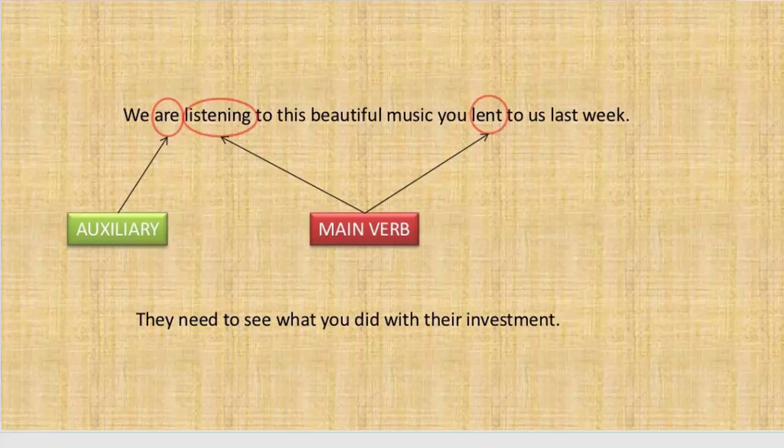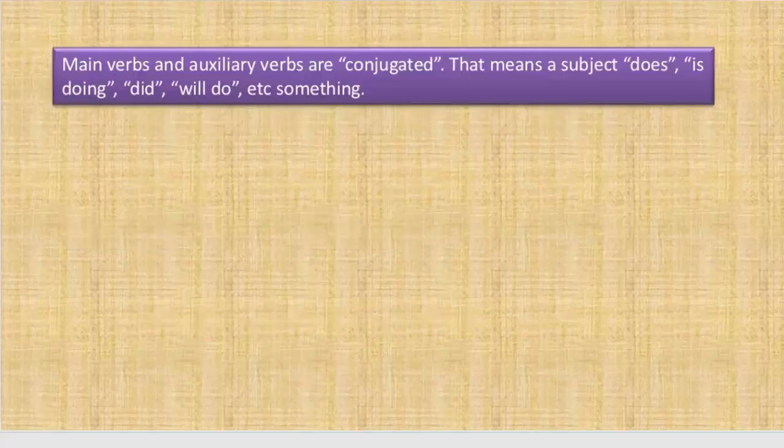There is another example. They need to see what you did with their investment. In this sentence, there are also two verbs. The need is the first verb, which is the main verb. Did is the auxiliary verb. To see is the to infinitive. It means this is an infinitive, and this is the to infinitive, which has to in its structure.